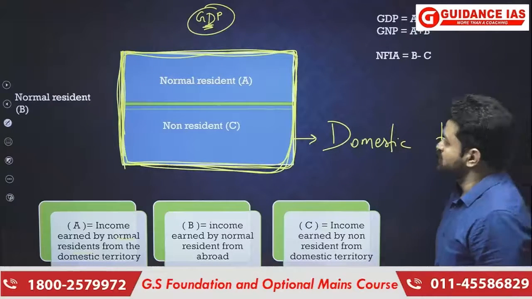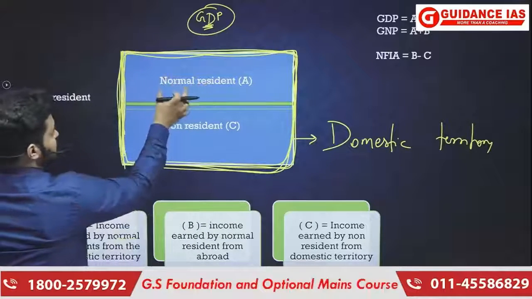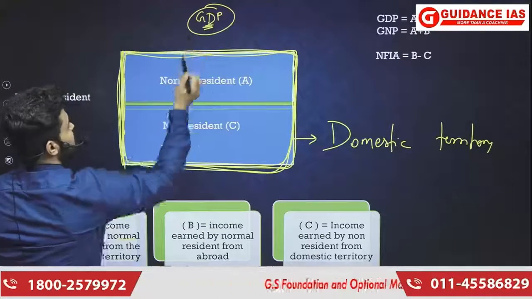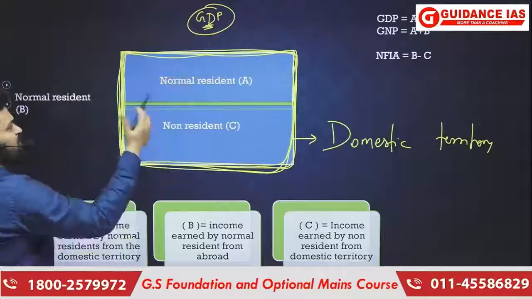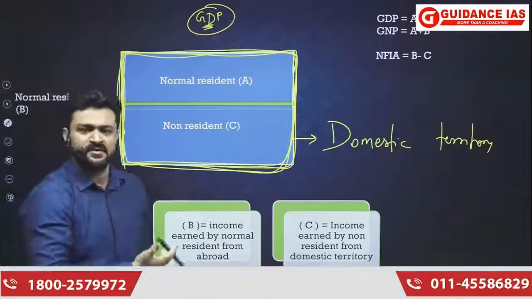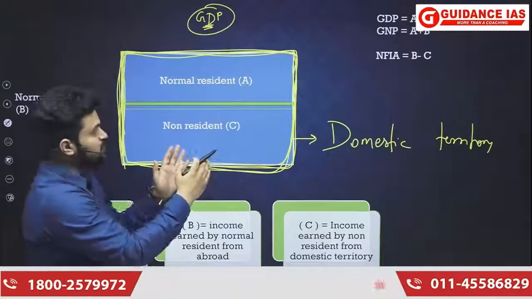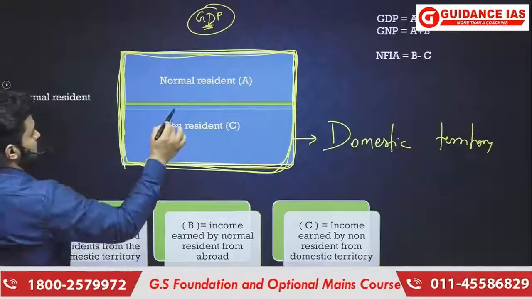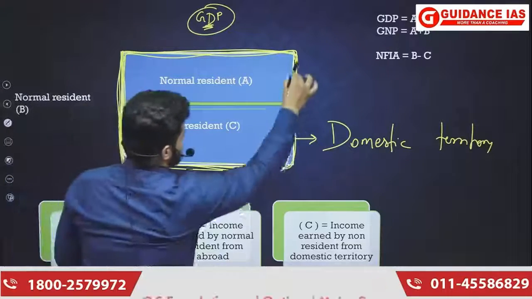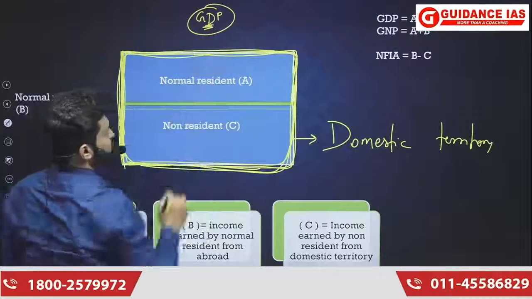So whether this production which has generated this much income is going to become part of GDP? Yes, because this is happening within the domestic territory of a country. We are not concerned whether it is happening by a resident or non-resident. If it is happening within the domestic territory of a country, then it will become part of GDP. Whatever is being produced within the domestic territory is going to become part of GDP.